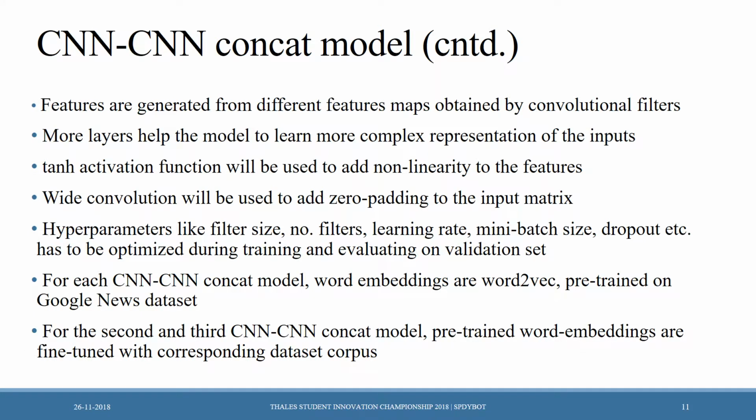Also, there are different hyperparameters we have to set, which can be optimized during training and evaluating on the validation set. Word embeddings are word2vec, which are pre-trained on the Google News dataset with 3 million words with 300 dimensional word vectors. For the second and third modules, pre-trained word embeddings are fine-tuned with the respective dataset corpus.